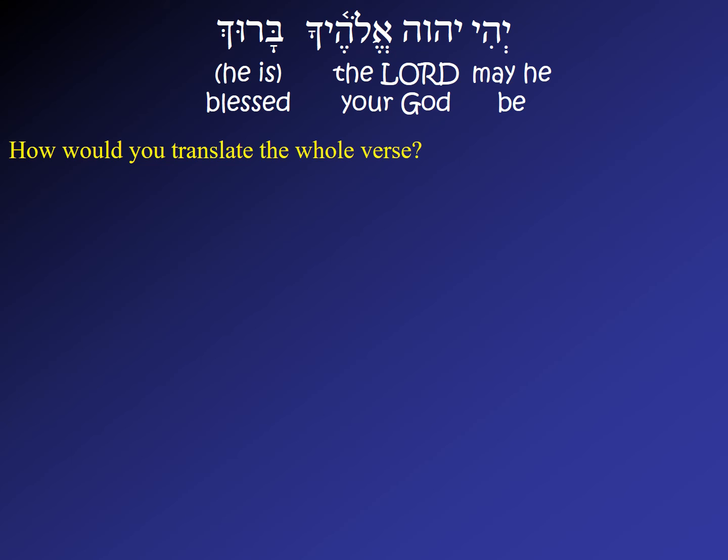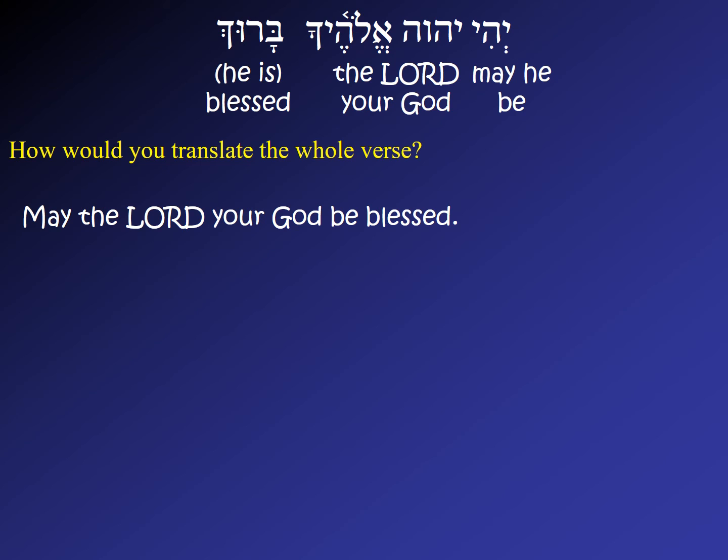So now we can return to our sentence for this lesson. Yehi Adonai Elohecha Baruch. So Yehi, may he be, the subject of that verb is the Lord your God. And then the modifier is Baruch, the Qal passive participle. So we would translate, may the Lord your God be blessed.